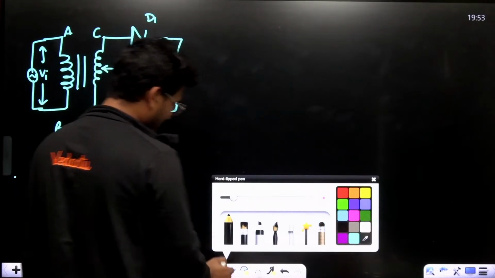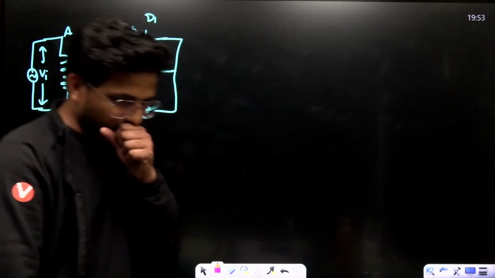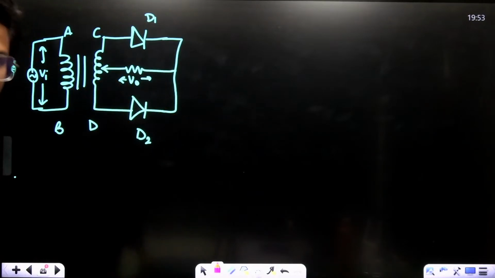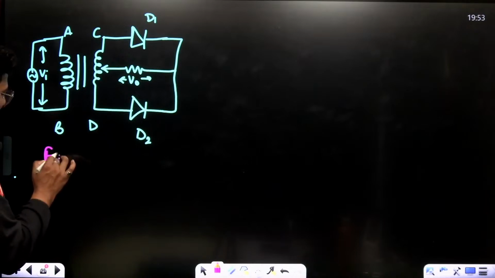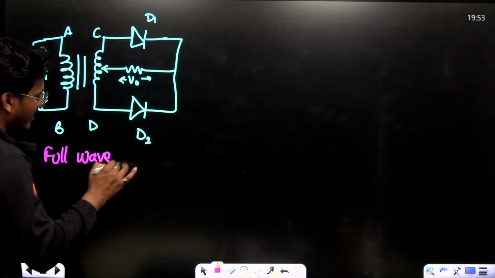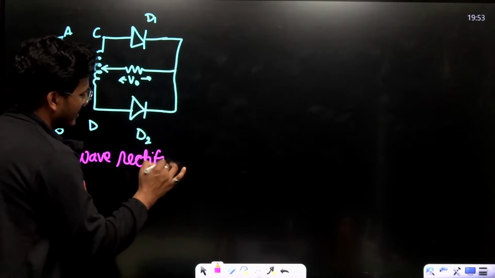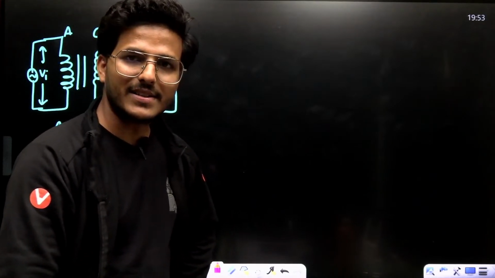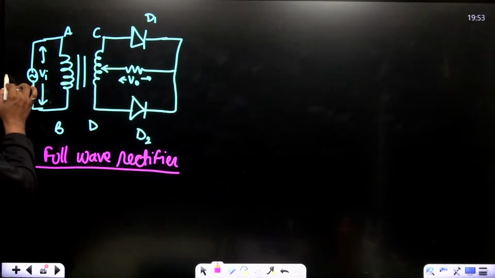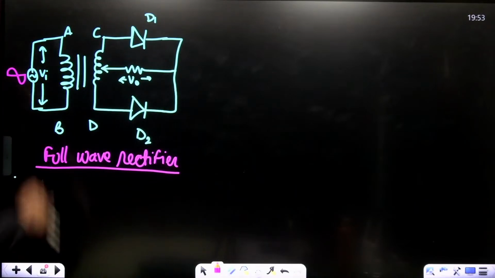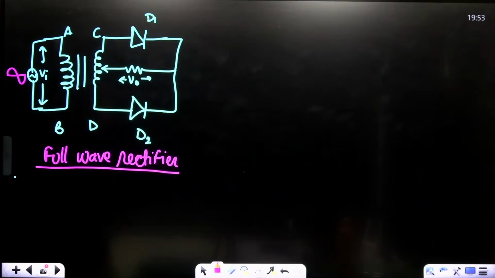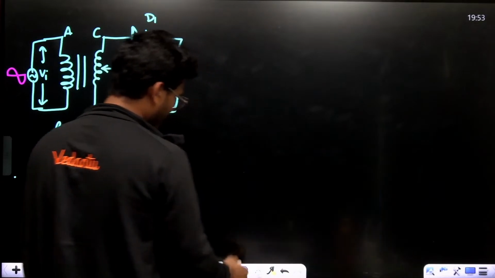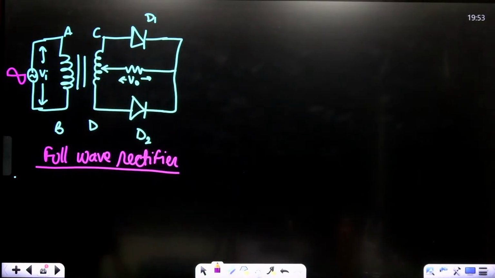To draw this diagram, is there any problem? Is there anyone having a problem with the diagram? This is the diagram of a full wave rectifier. Now see, there is an AC source at the input end. Just focus on the color combination, you will get the working.